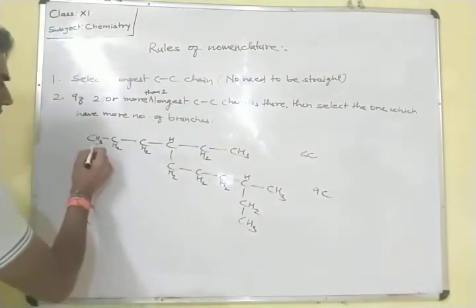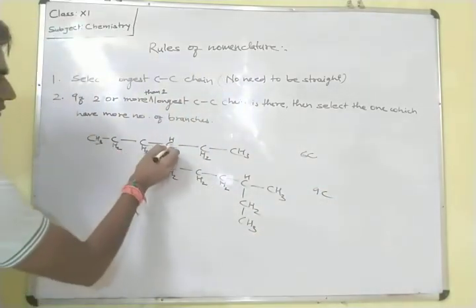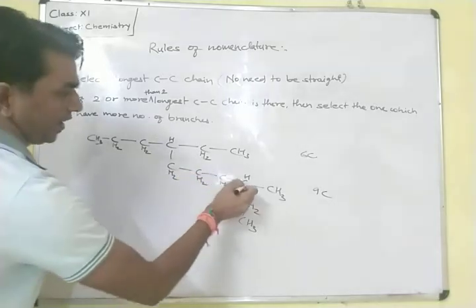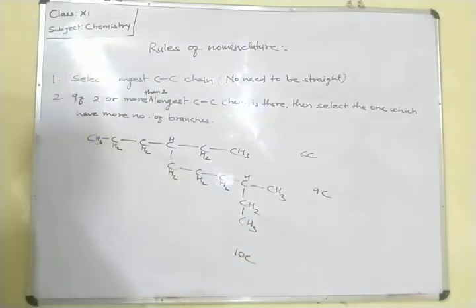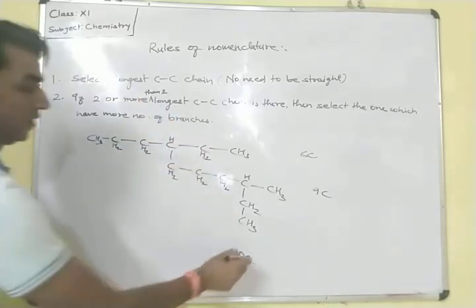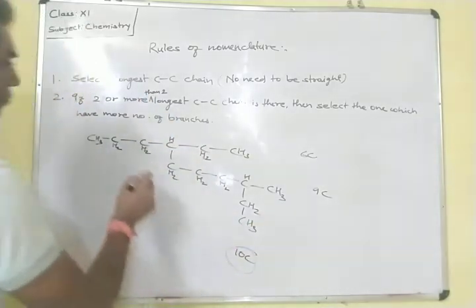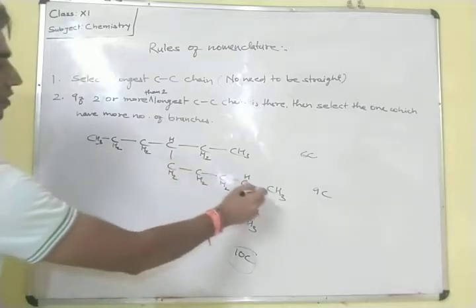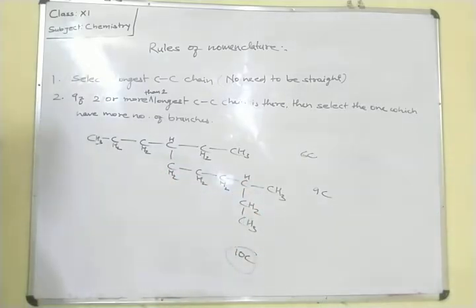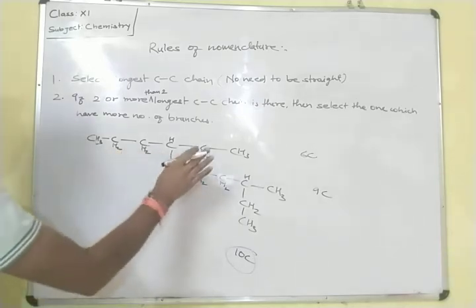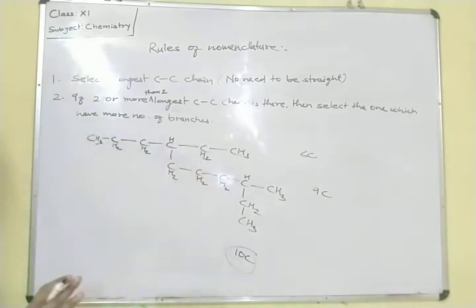And going 1, 2, 3, 4, 5, 6, 7, 8, 9, 10, from here we get 10 carbon, which is the maximum number of carbon in this chain. So we have to include this chain.